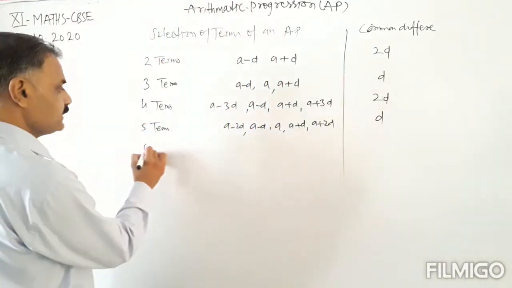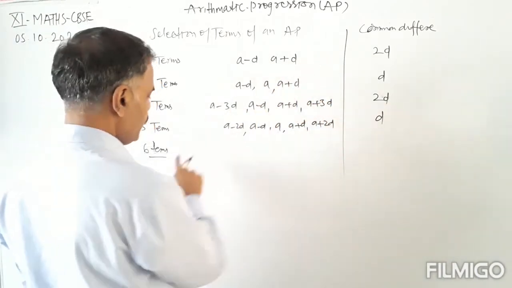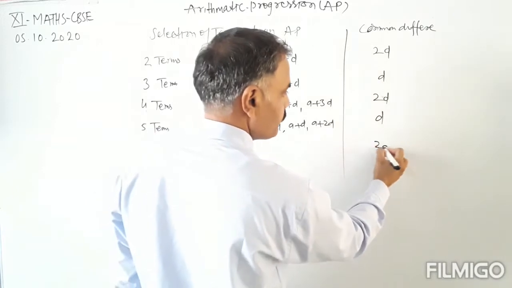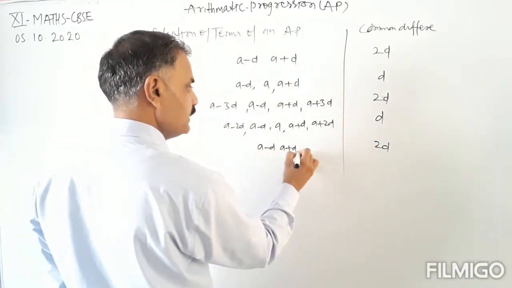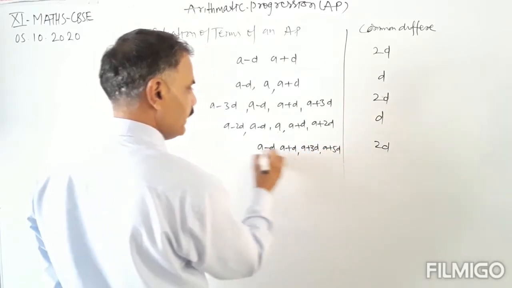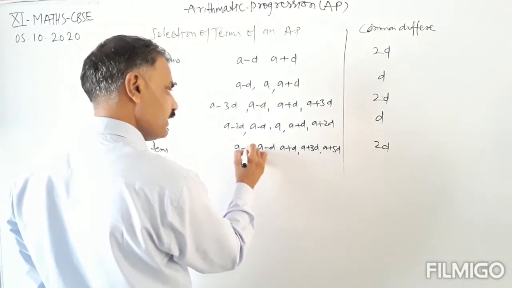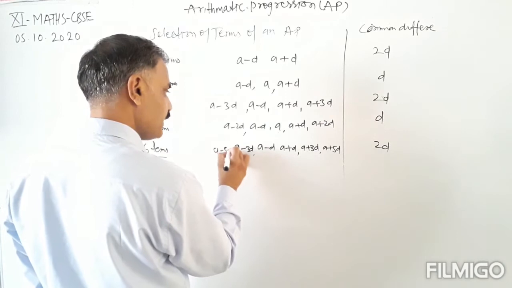We can select 6 terms. If we are selecting 6 terms, then the common difference will be 2d. That means a minus d, a plus d, a plus 3d, a plus 5d, a minus 3d, and a minus 5d.